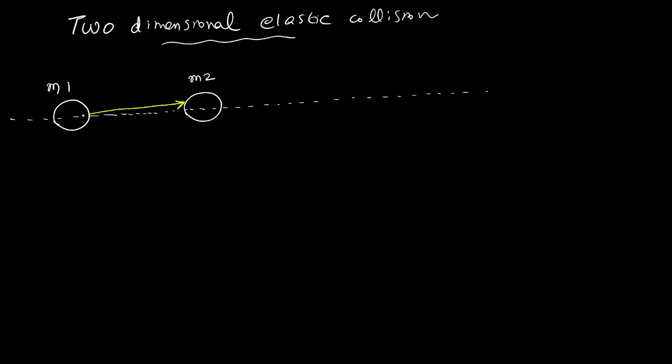After collision, M1 will be moving in one direction and M2 will be moving in another direction with different speeds. Say V1, let it be V2. M1 approaches towards M2 with the initial speed U, but after collision, both of them are not moving along a line.